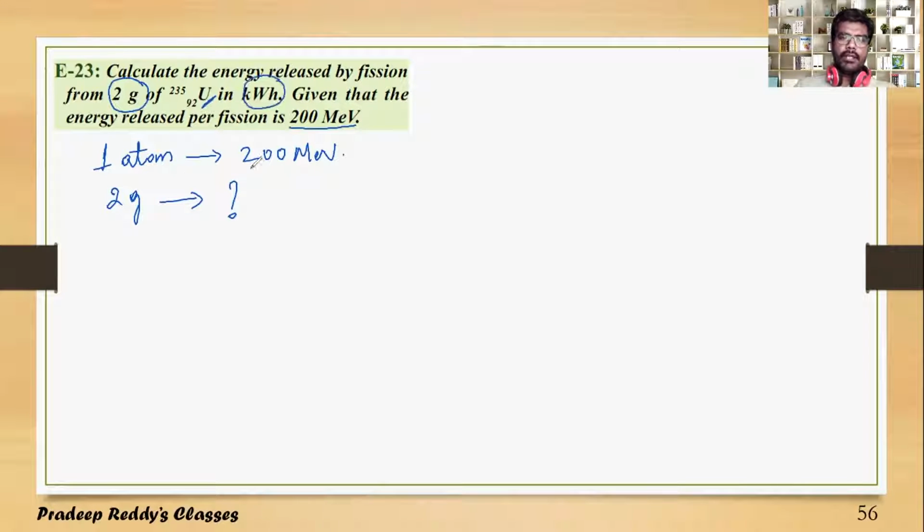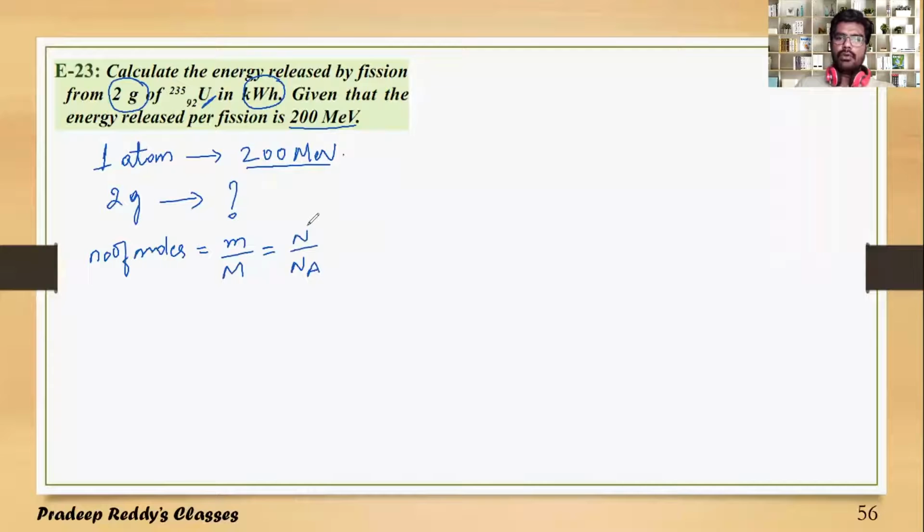As you know, one uranium atom gives 200 MeV. You need to find how many atoms are present in 2 gram of uranium 235. Number of moles is equal to mass divided by gram molecular weight, and this is equal to number of atoms divided by Avogadro number.